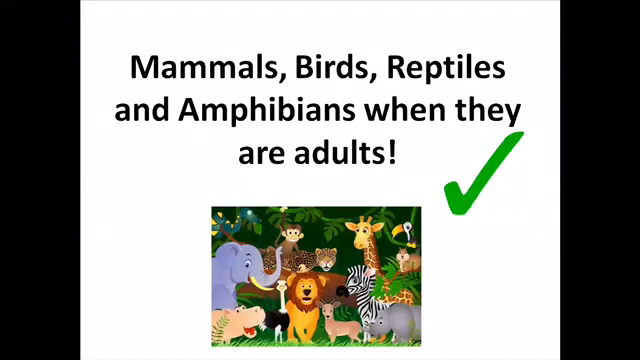Mammals, birds, reptiles, and amphibians, but when they are adults only. All of these animals have lungs. Only fish have gills all the time. Amphibians have gills when they are small or babies, but after they grow up and become adults, they will have lungs.